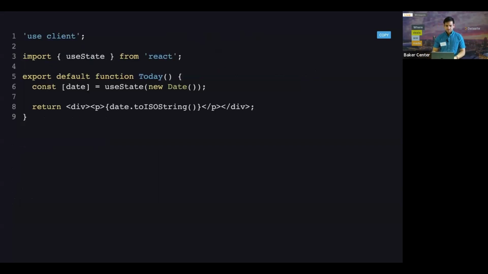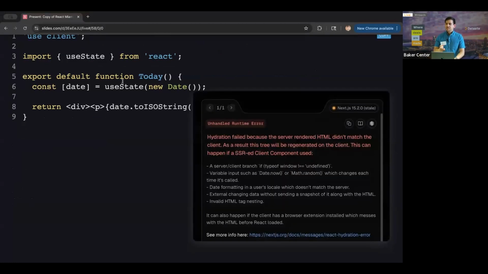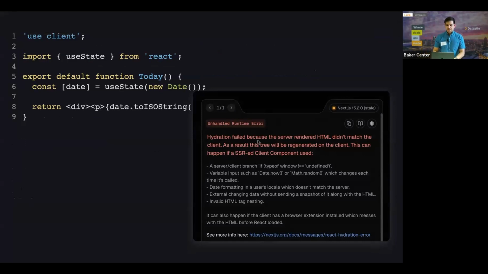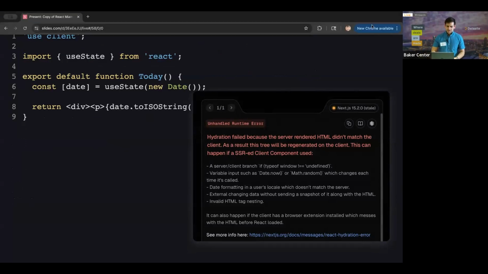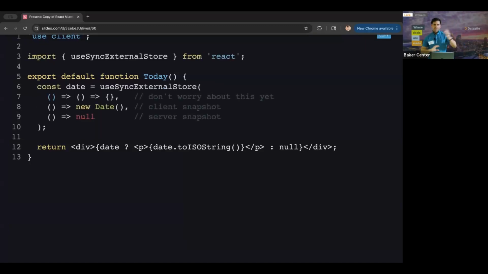So this actually solves a pretty annoying problem in Next.js, where let's say that you just want to show the new Date. You can't just do this because what's rendered on the server is going to be different than what's rendered on the client. So I've run into this many times, and it is a pretty frustrating bug because it's just a date. Why is this problematic? And so you might do this where you have the date in useState, and then you have a useEffect where you actually set that date, but then you're going to get this weird flash of nothing, and then you see the date.